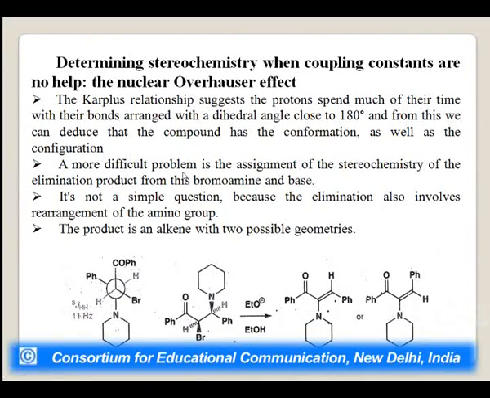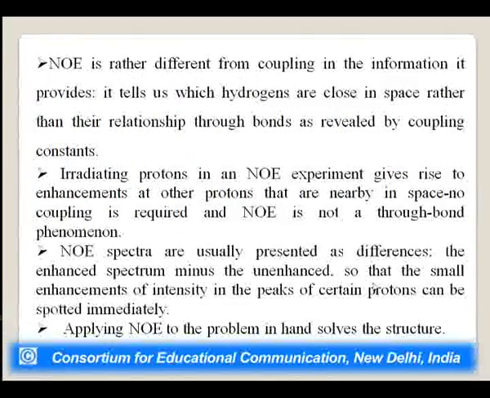A more difficult problem is the assignment of stereochemistry of the elimination product from this bromoamine and the base. It is not a simple question because elimination also involves rearrangement of the amino group. The product is an alkene with two possible geometries. Here you can say we are taking this kind of reactant, and this kind of rearrangement, or we can say elimination, here two possibilities are there, cis as well as trans.